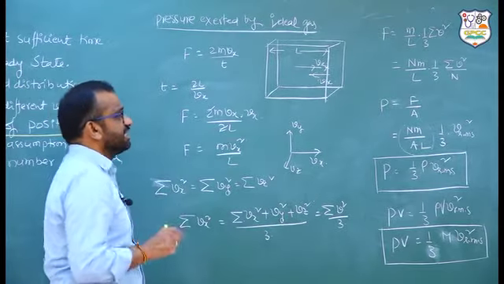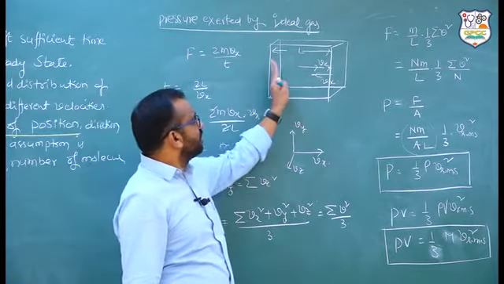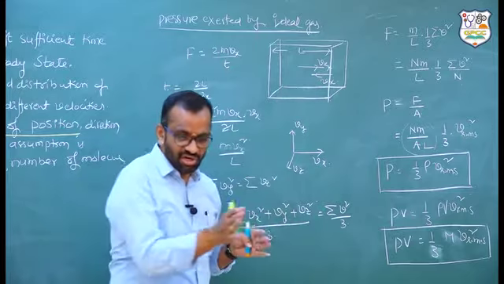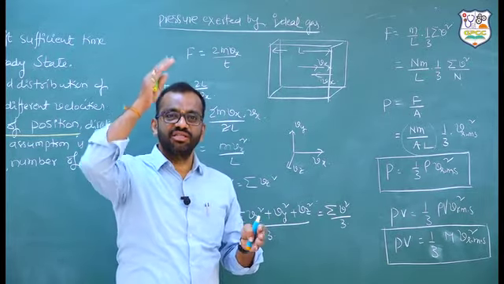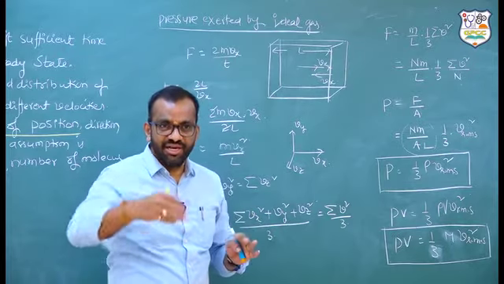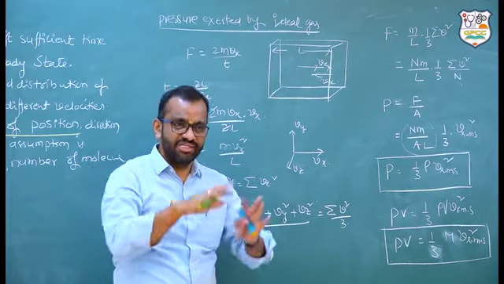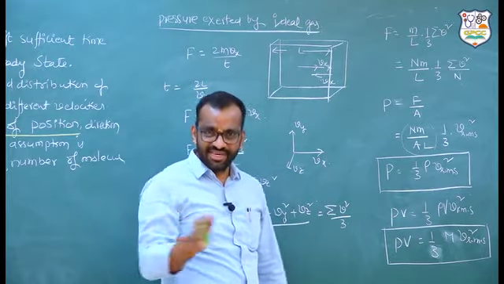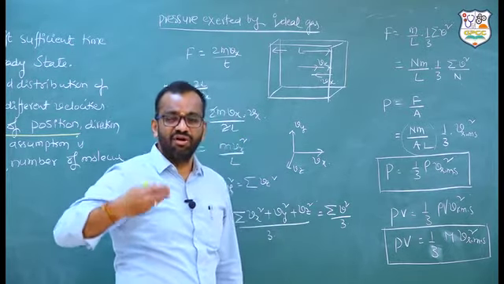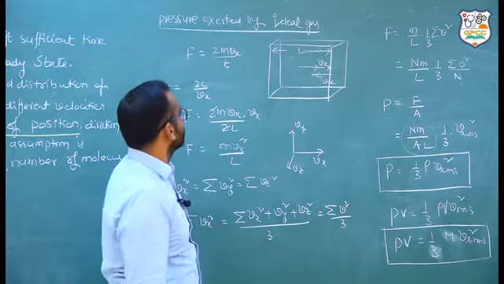Look at this. This is the room. All the gas molecules are coming and hitting the wall along the x direction. Remember, at the same time, y direction collisions are there, and z direction collisions are there. X, y, z direction, everything is there. I am calculating only for the x axis. The same thing I replicate along the y axis and z axis also.